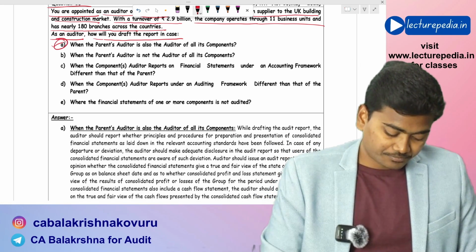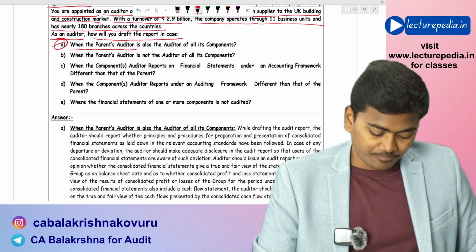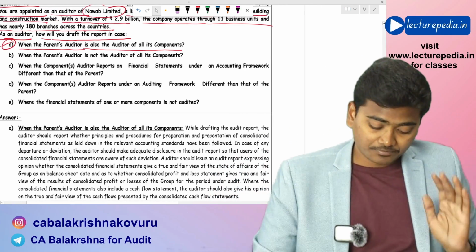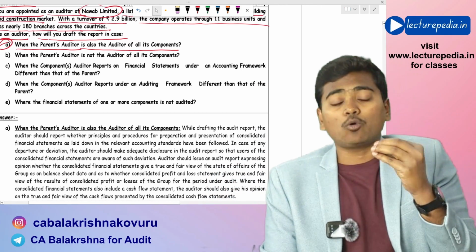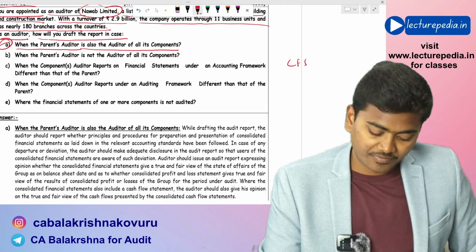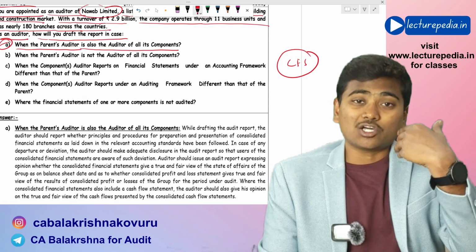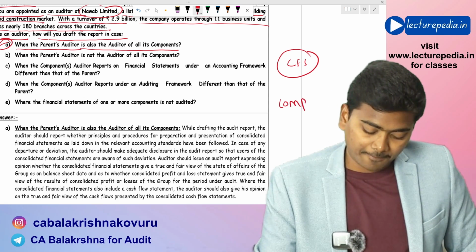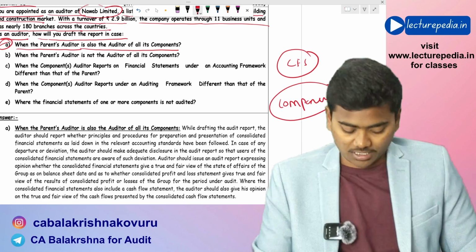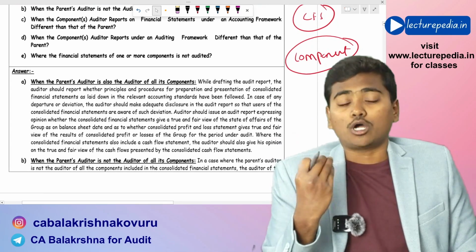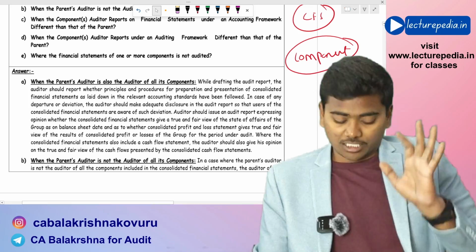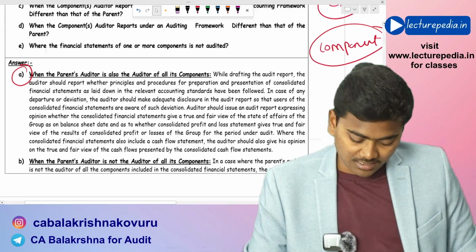First scenario, when the parent's auditor is also the auditor of all its components. That means the auditor whom you have appointed for auditing consolidated financial statements is also appointed as auditor of its components. So the component auditor is the same as the consolidated financial statements auditor. In that case, what points are to be considered by the auditor while drafting his audit report? Let us see.